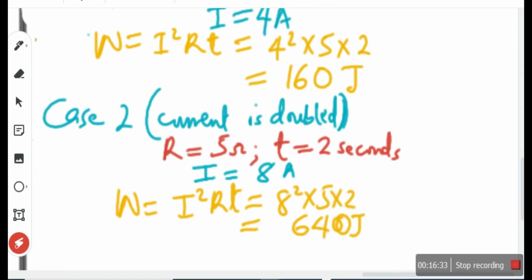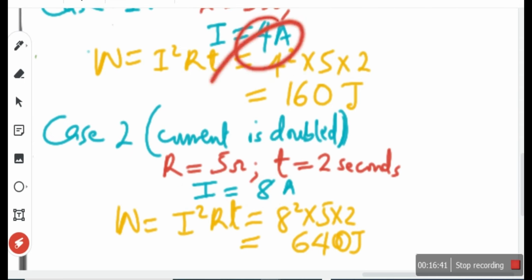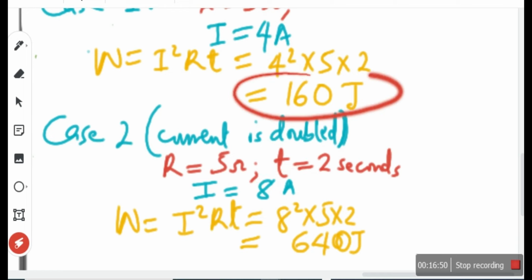What did we just do? We only doubled the current, from 4 amps to 8 amps, and the energy has changed from 160 joules to 640 joules. That's a lot. So the effect of current on the energy is so much. That's why, like I told you in the Ohm's law experiment, can you mention one of the precautions you take in investigating Ohm's law?